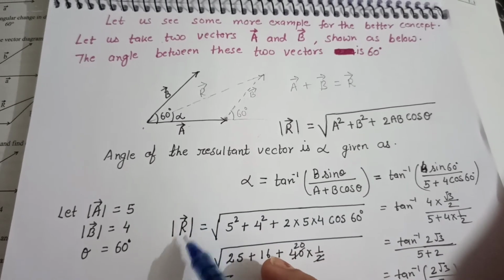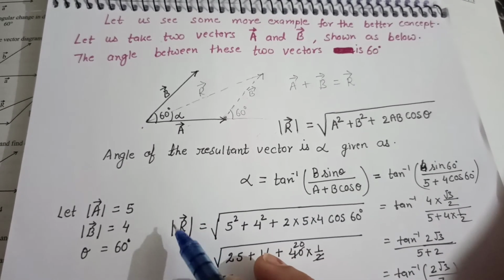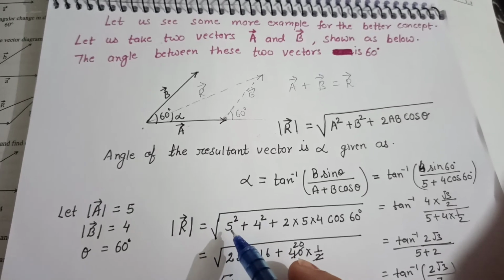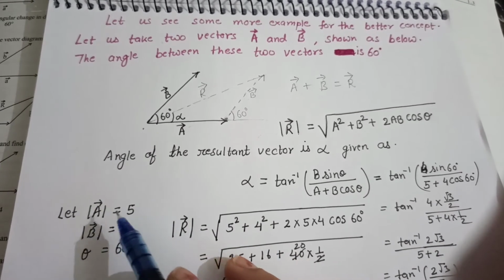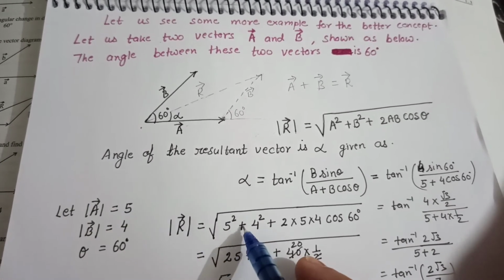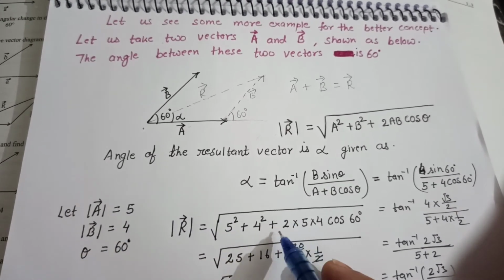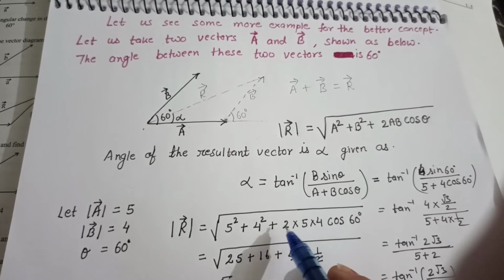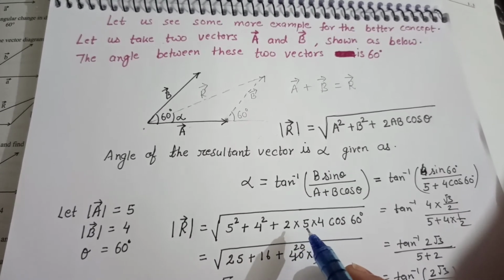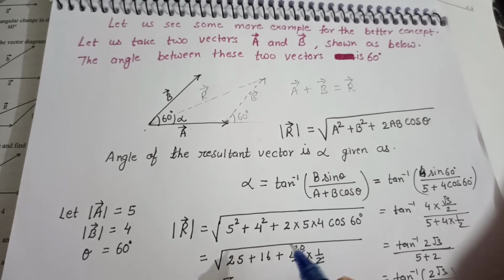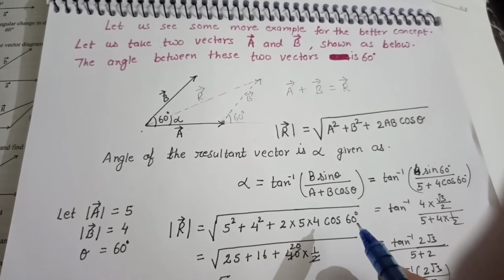The magnitude of resultant vector R is the square root of 5 square, the magnitude of A, plus 4 square, the magnitude of B, plus 2 into 5 into 4 into cos 60 degree.